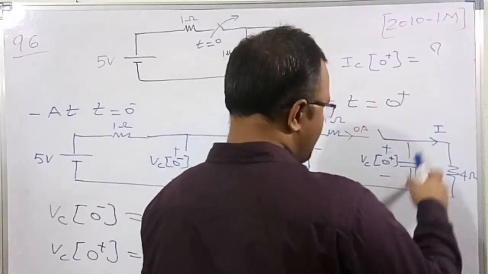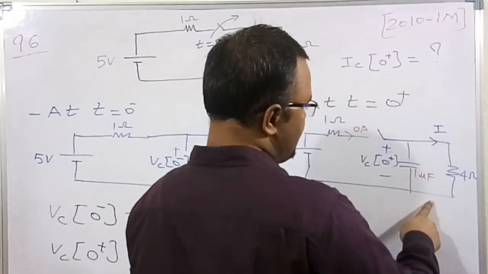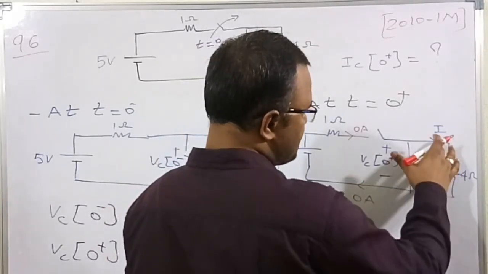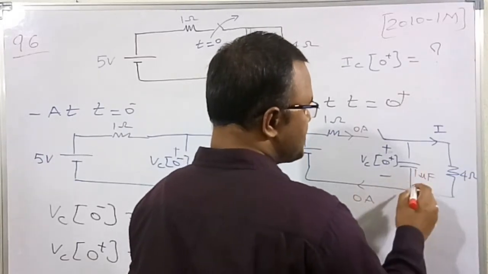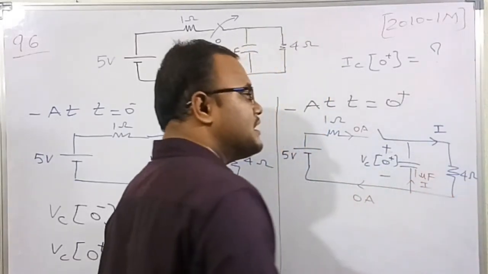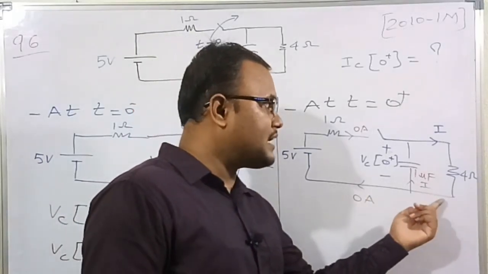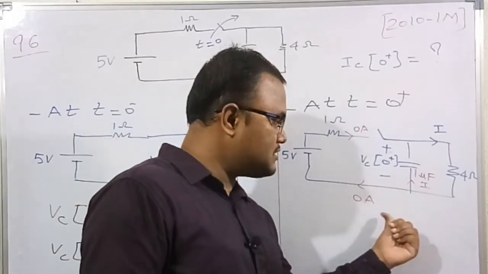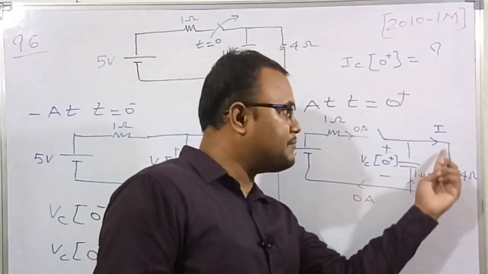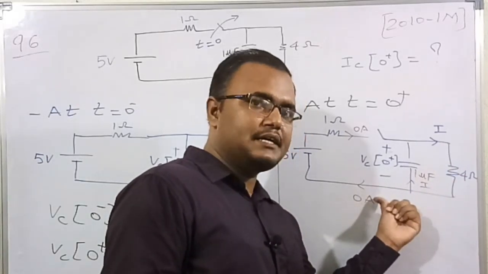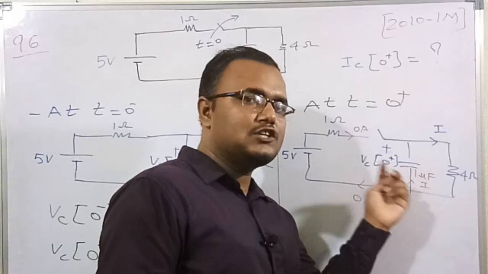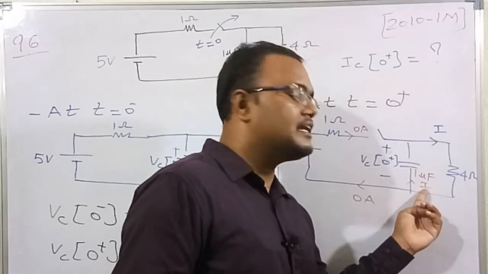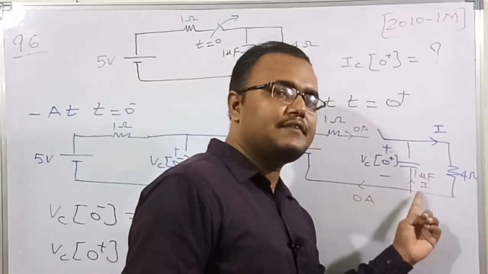By applying KCL, as there is a 0 ampere current in this branch, whatever current is incoming to the node has to go through the capacitor also. Therefore the current in the capacitor branch is also I. So we need to find the current in the capacitor at instant 0 plus, which means we need to find the value of I.